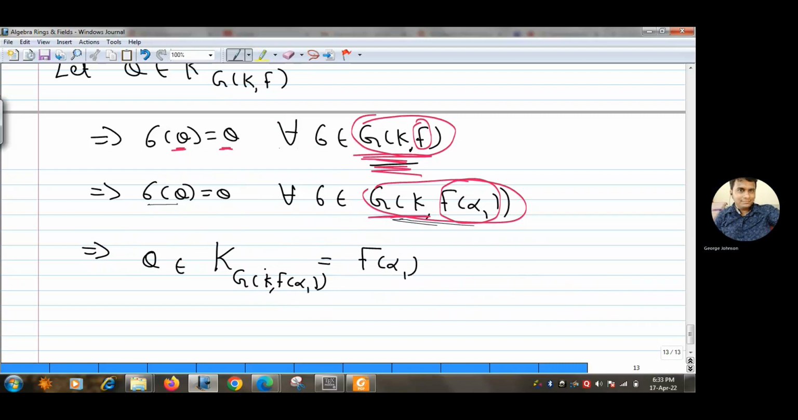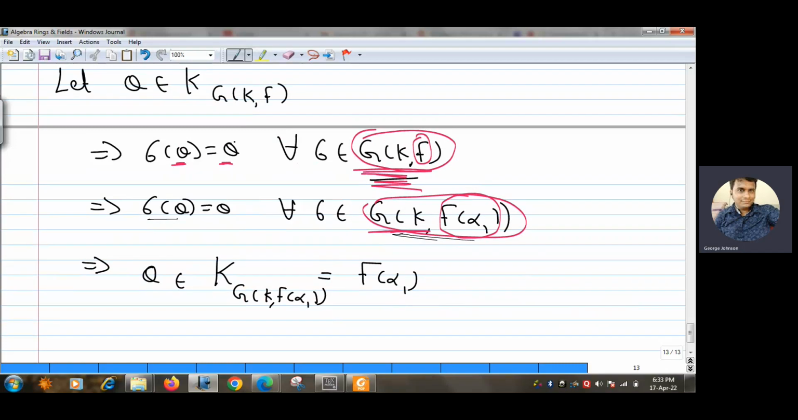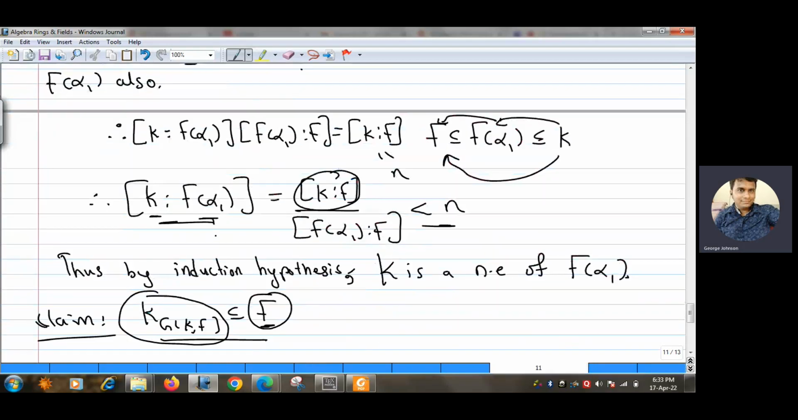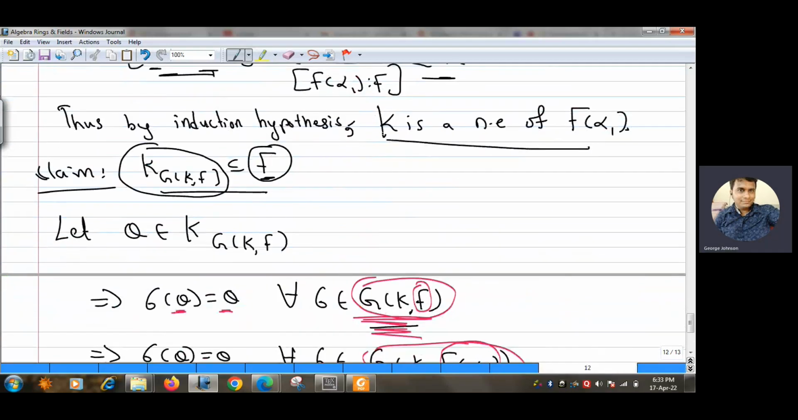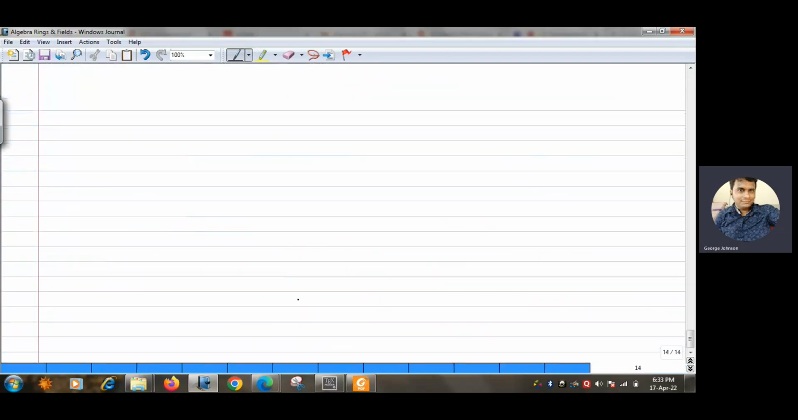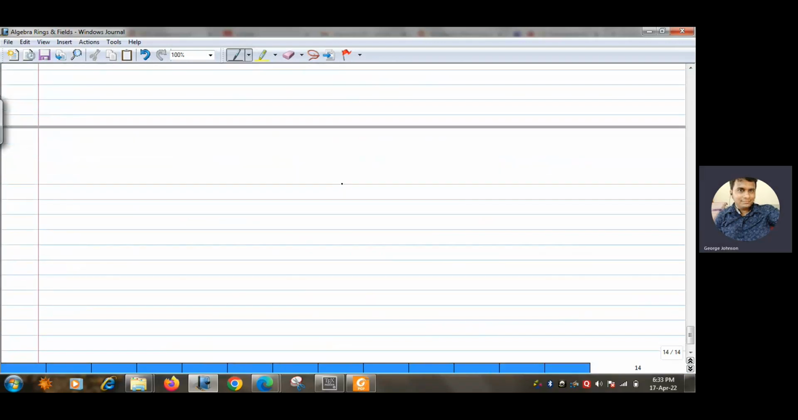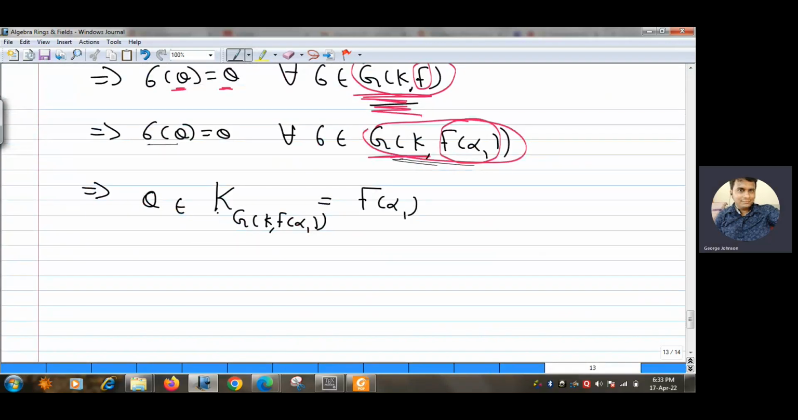Because here you just see that K is a normal extension of F(alpha 1), K is a finite extension of F(alpha 1), and the fixed field of G(K/F(alpha 1)) is the same as F(alpha 1). By definition of normal extension, this is true. We have written this because K is a normal extension of F(alpha 1). So my theta is now in F(alpha 1).